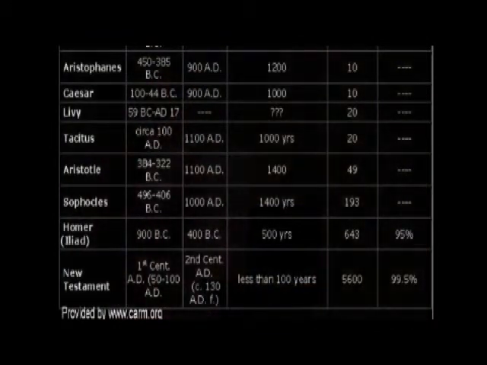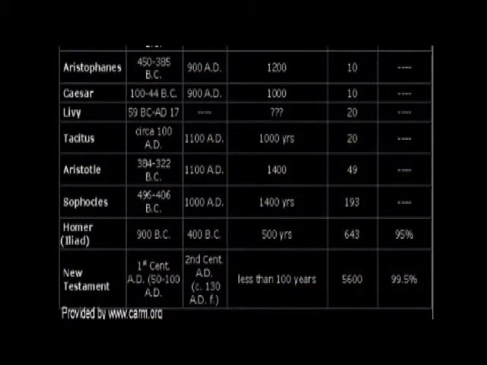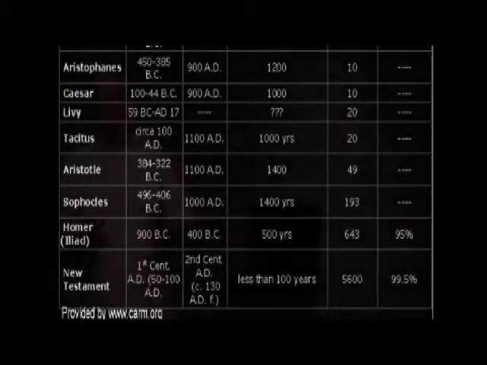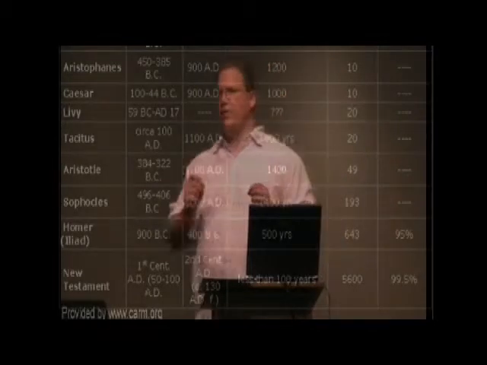And the first manuscript copies we have are AD 125. We have less than 100 years between the original autographs and the manuscripts we have. And we have 5,600 complete copies of the New Testament alone. And they're 99.5% accurate, with little tiny grammatical differences that don't change the message at all.